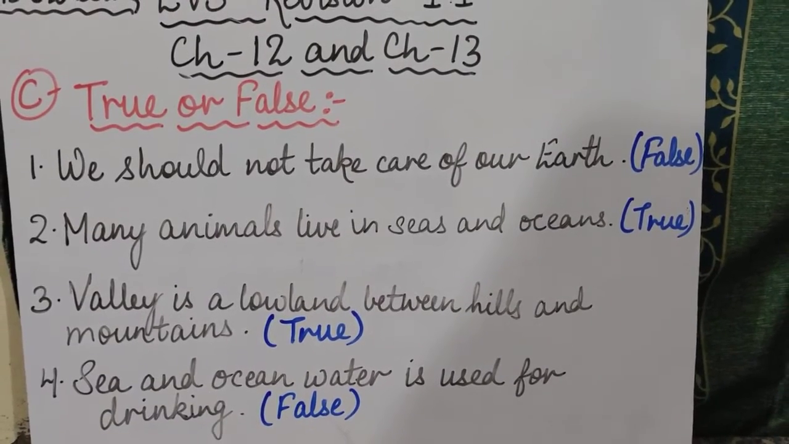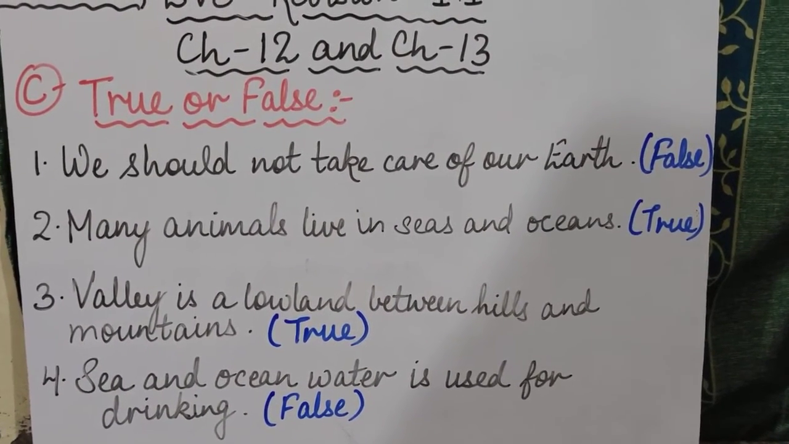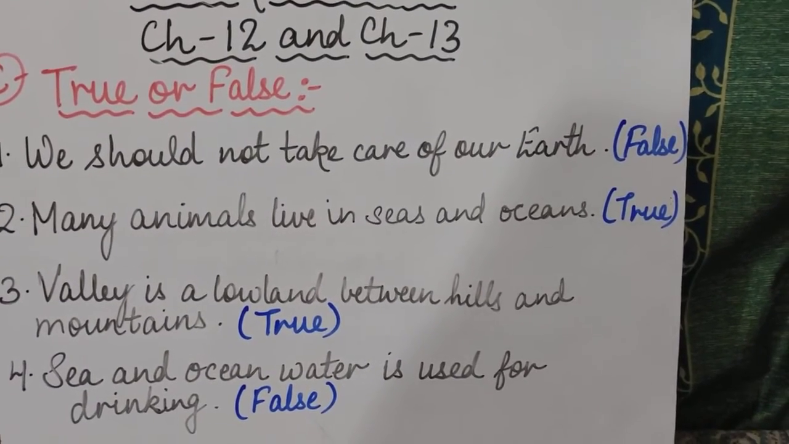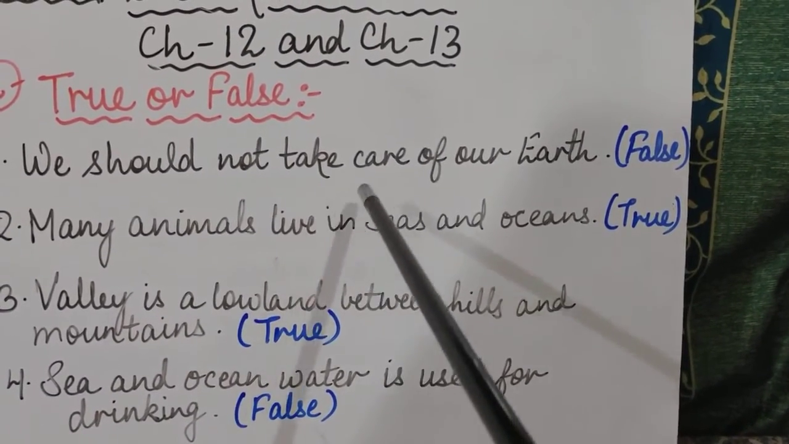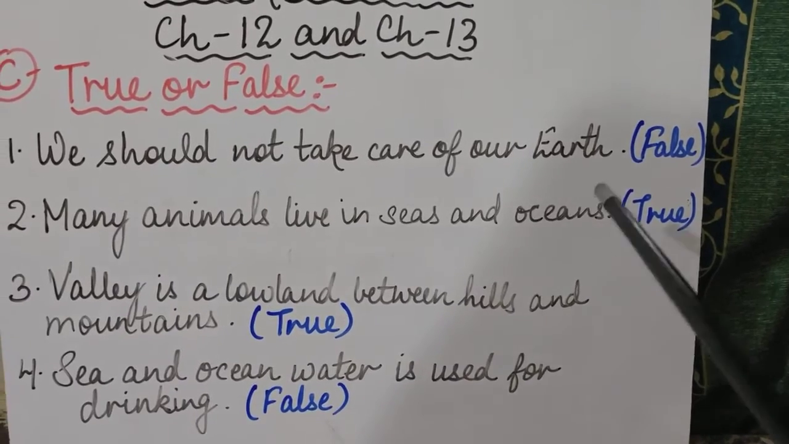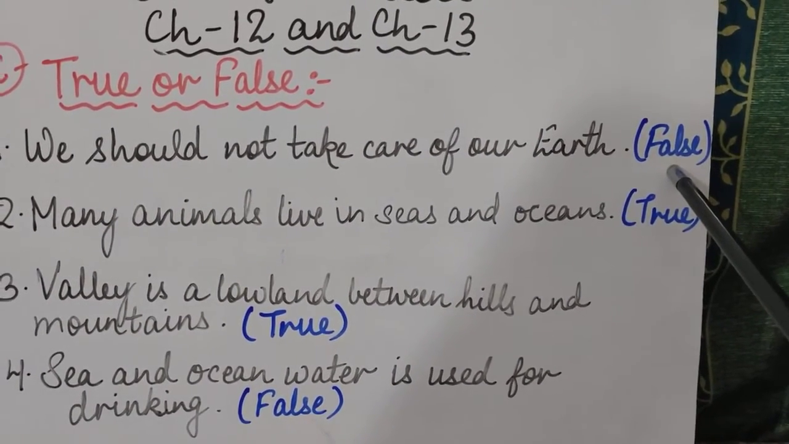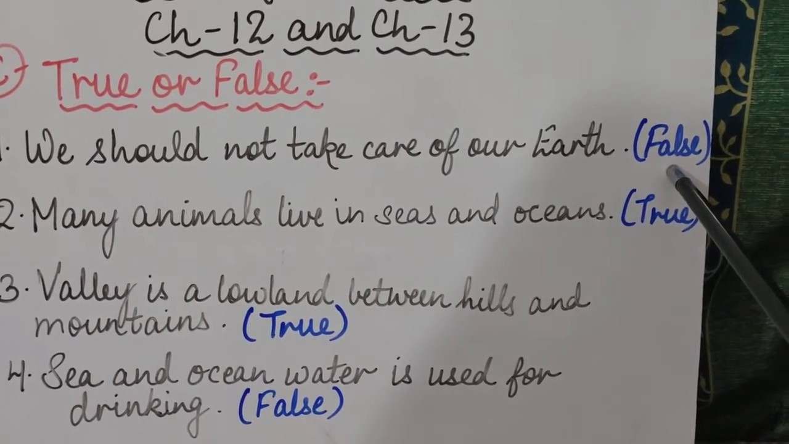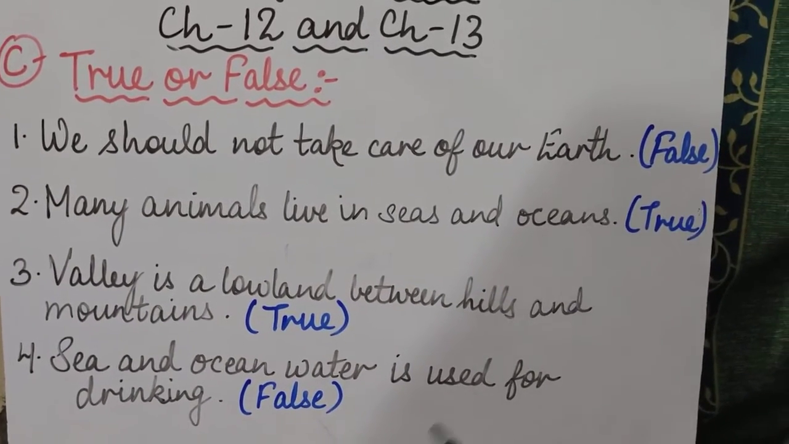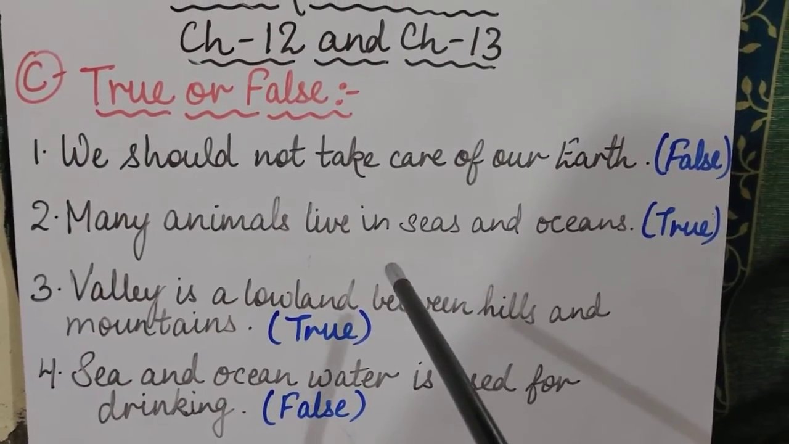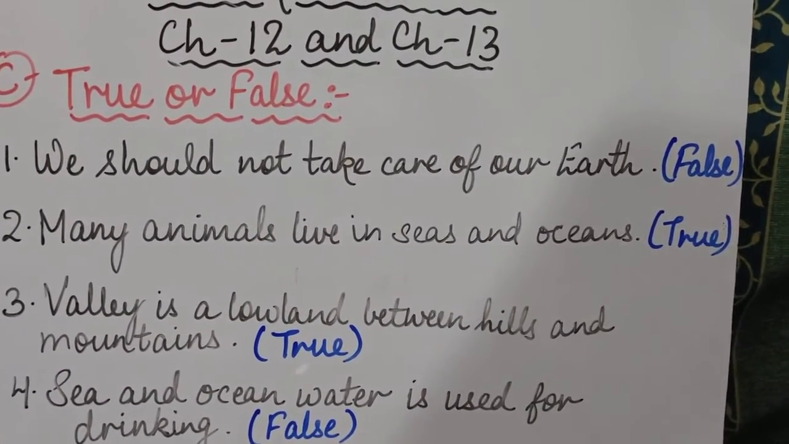So as you all know, children, that in the last exercise we have learnt in fill in the blanks that we should take care of our earth, but here it is said that we should not take care of our earth, which is absolutely false. Okay, we should always take care of our earth, so this sentence is wrong. So you will write the answer false. FALSE, false.